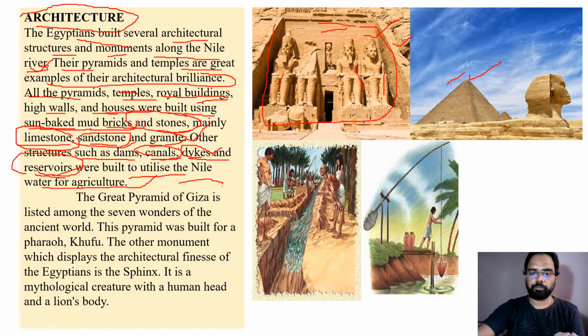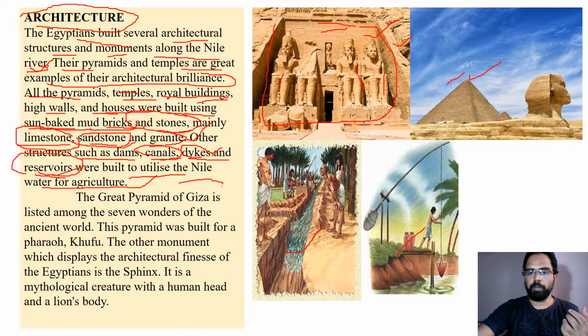They built dikes like this. They also constructed some kind of dams like this. So they stored water, understood? And thus the construction is observed even in irrigation facilities.